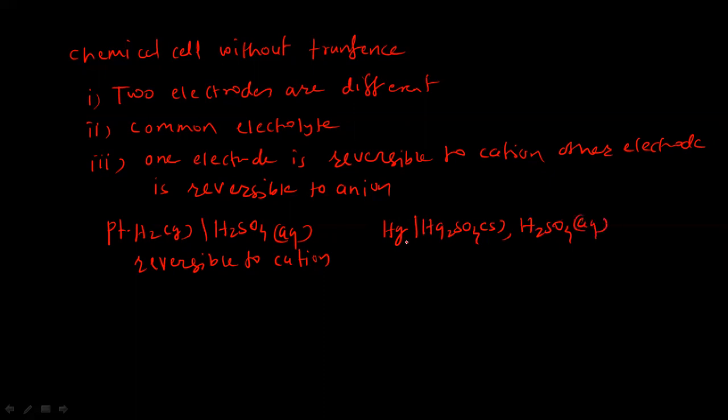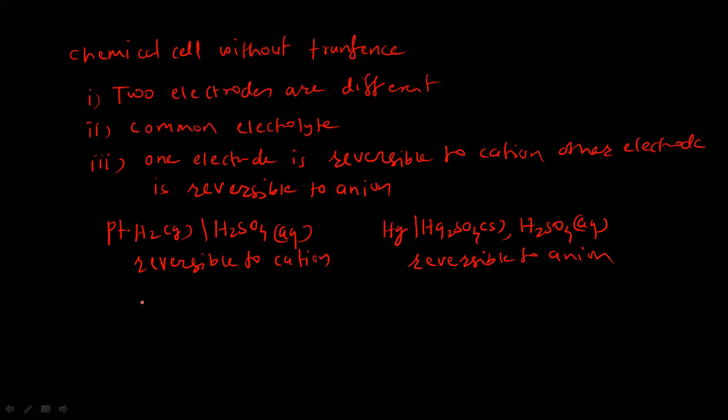And we know that to construct the electrode, without electrolyte we cannot construct the electrode. So sulfuric acid here also, common electrolyte for both. Now this is a metal insoluble salt type of electrode. This electrode is reversible to anion.